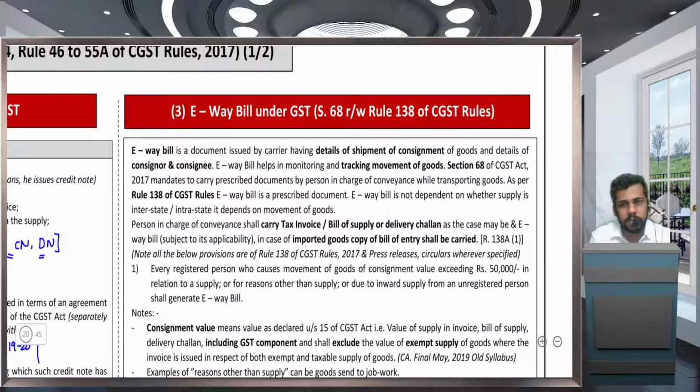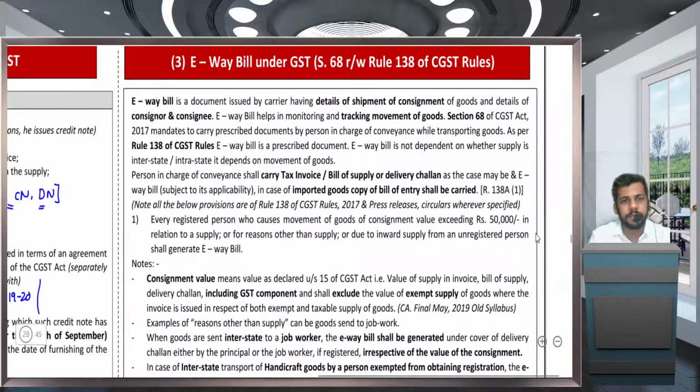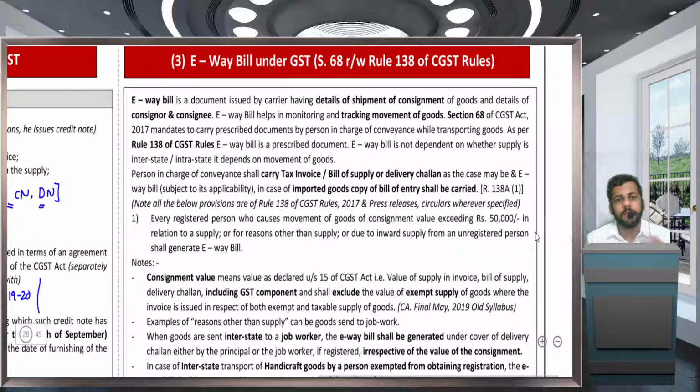Now we are on the charts. An e-way bill is a document issued by the carrier having details of the shipment of the consignment. Now please understand the meaning of e-way bill. It is a document to track the movement of goods.